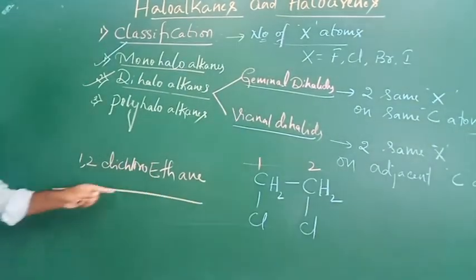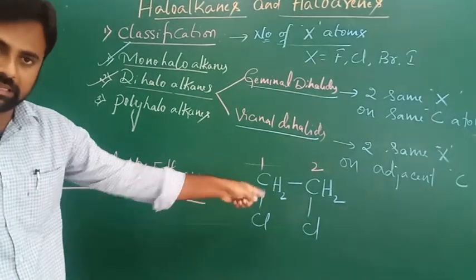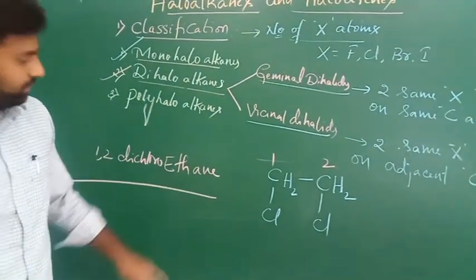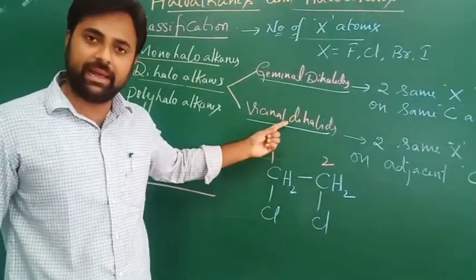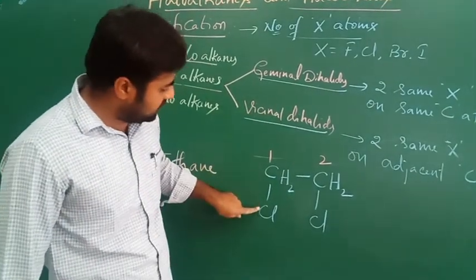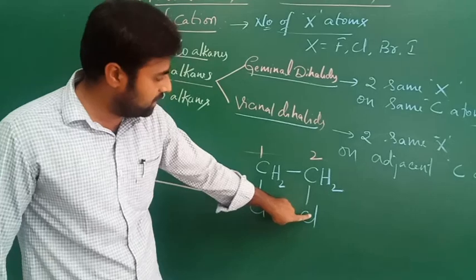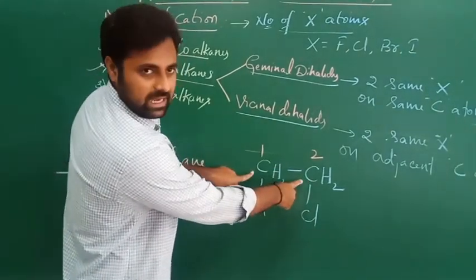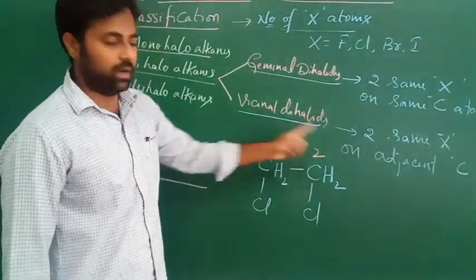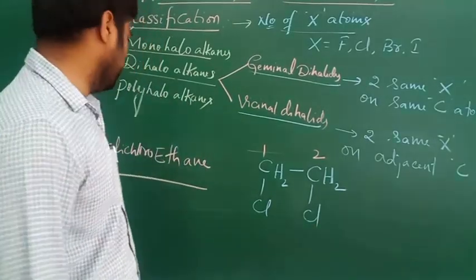This is the IUPAC name, 1,2-dichloroethane. This is the IUPAC name of this compound, and it is an example for vicinal dihalide. Why? Here the two same halogen atoms are present on adjacent carbon atoms. So that's why it is called vicinal dihalides.